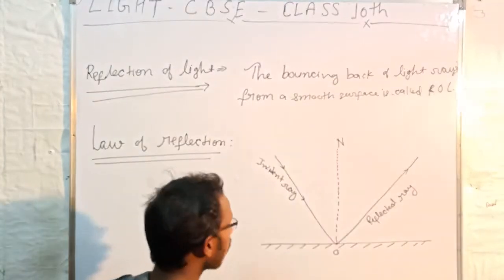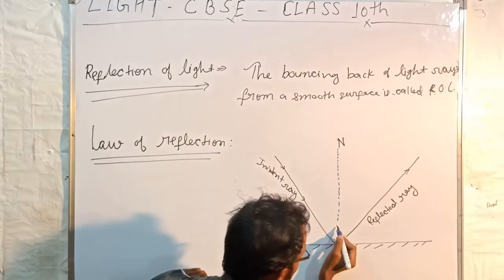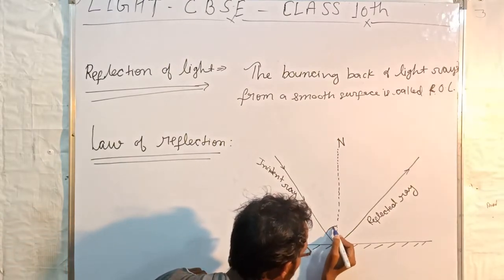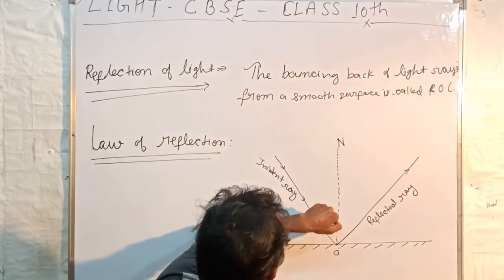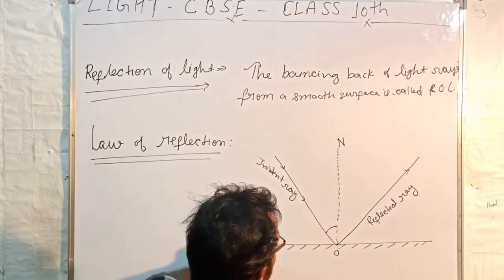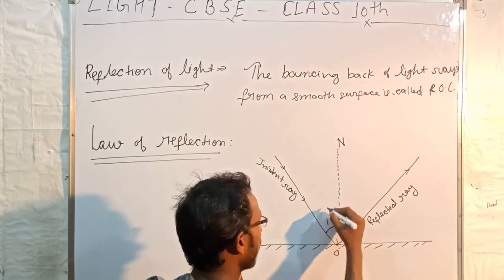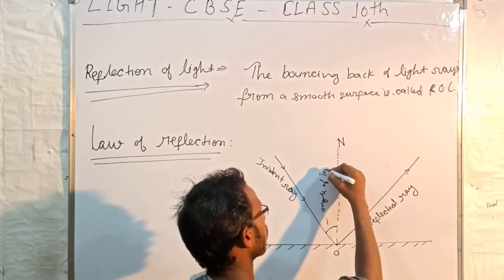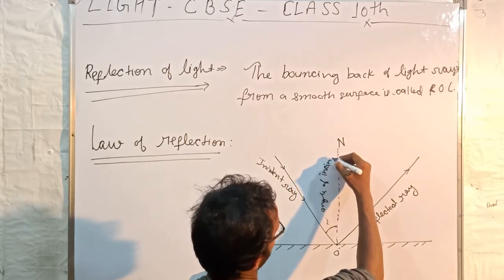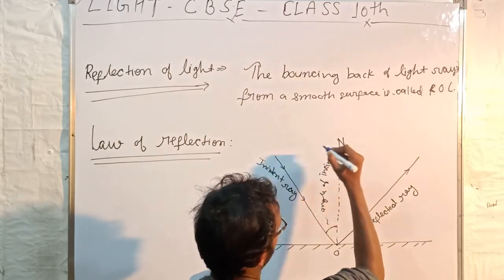Now our next term. The angle between the normal and the incident ray is called the angle of incidence.